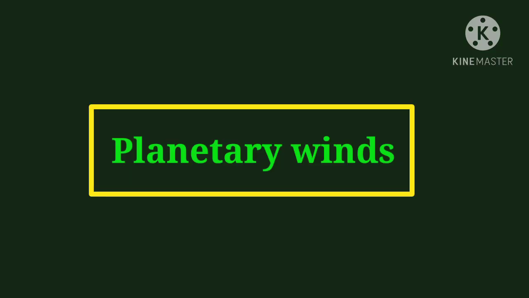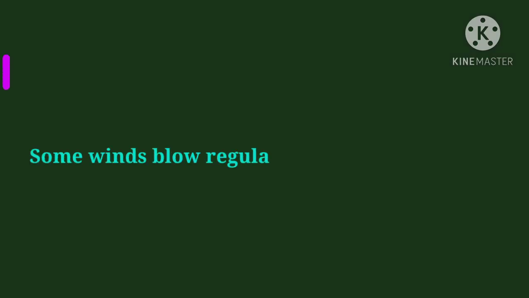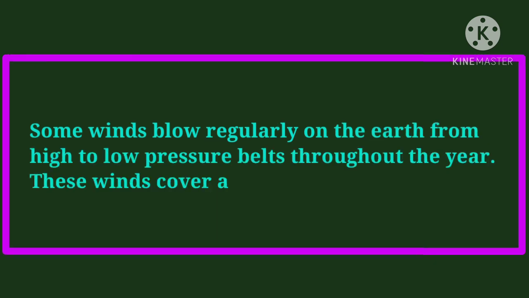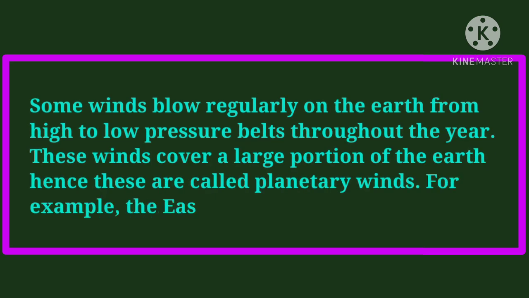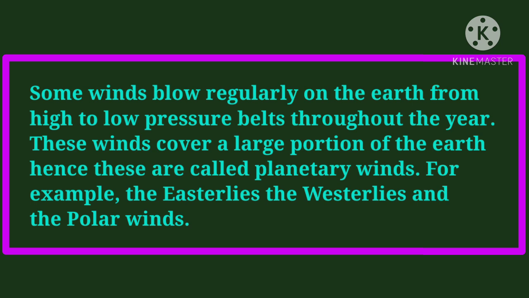Planetary winds. Some winds blow regularly on the earth from high to low pressure belts throughout the year. These winds cover a large portion of the earth. Hence, these are called planetary winds. For example, the easterlies, the westerlies and the polar winds are the planetary winds.